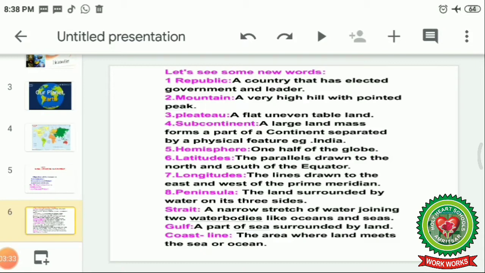Prime meridian is the line which divides the earth into 2 equal halves, as the equator also divides the earth into 2 equal halves. Peninsula, the land surrounded by water on its 3 sides. Strait, a narrow stretch of water joining 2 water bodies like oceans and seas. Gulf, a part of sea surrounded by land. Coastline, the area where land meets the ocean or sea.